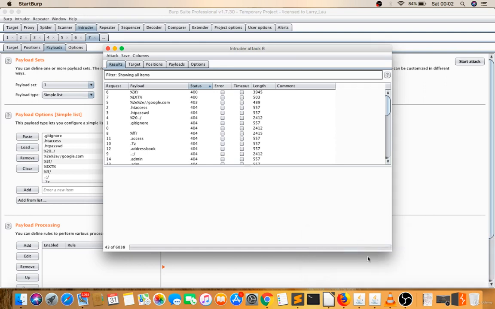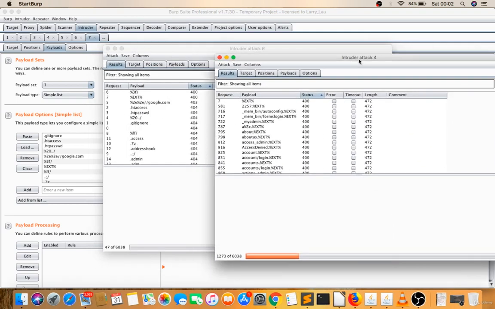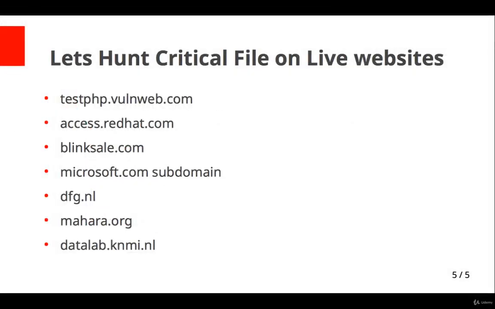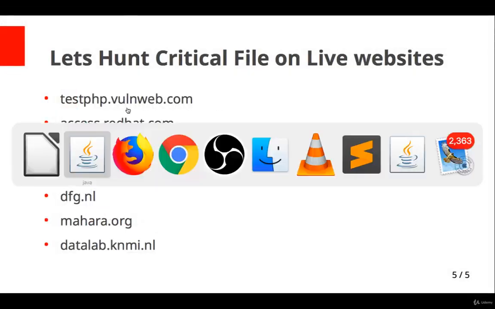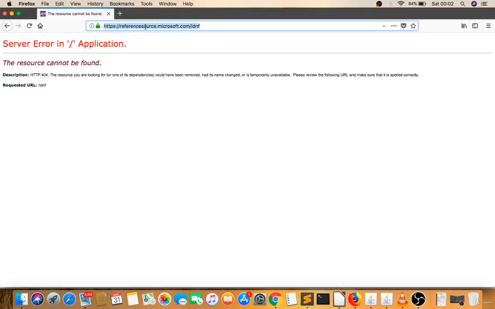So it's into attack 6, into attack 4. This way you can check on live websites at the same time. Let's try some other websites, like this website, dfg.nl. I'll go to dfg. I will first browse dfg.nl.